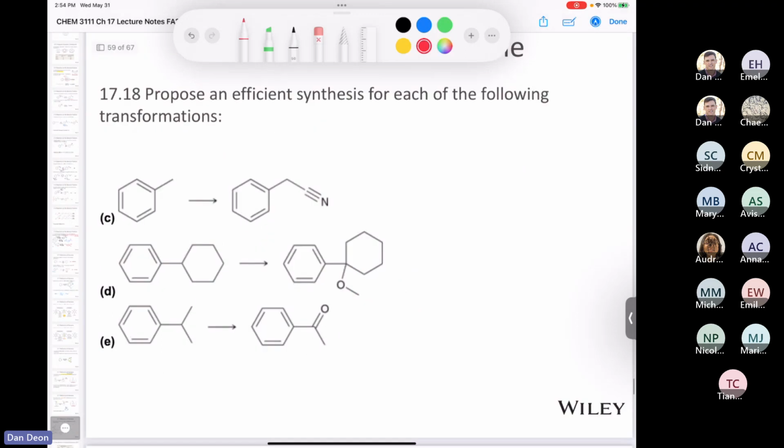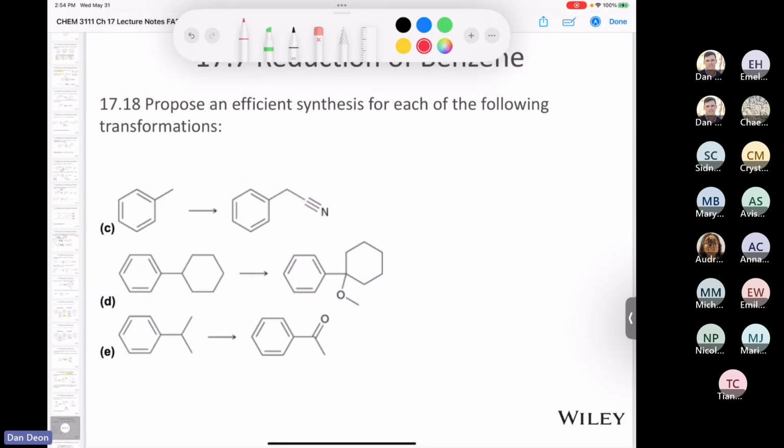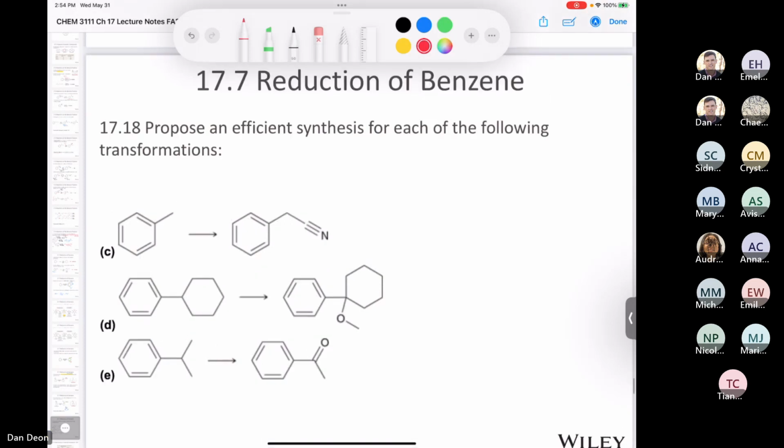Okay, so with all that in mind, let's turn our attention to question 17.18 and see if we can solve some synthesis problems here.